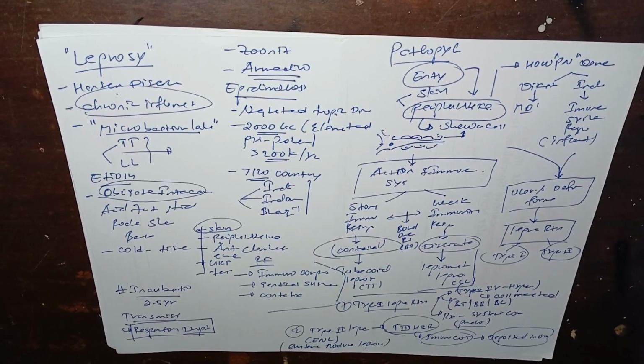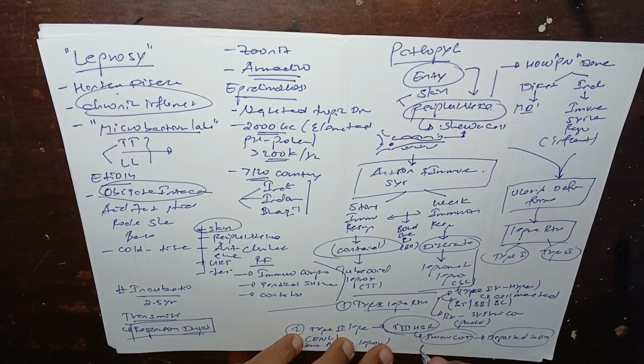And the treatment modality, I will mention lastly in the management part, but to give highlights, these type 3 immune reactions must be treated with corticosteroid like prednisone and thalidomide. Thalidomide must be provided. So the treatment is corticosteroid and thalidomide.